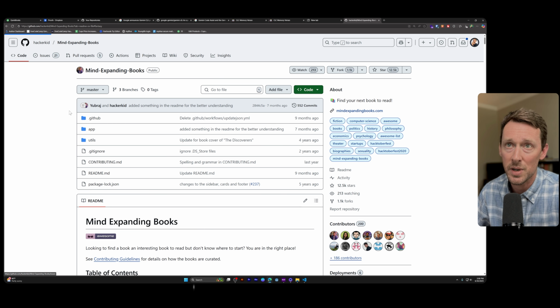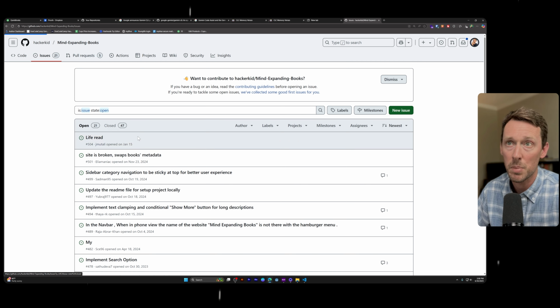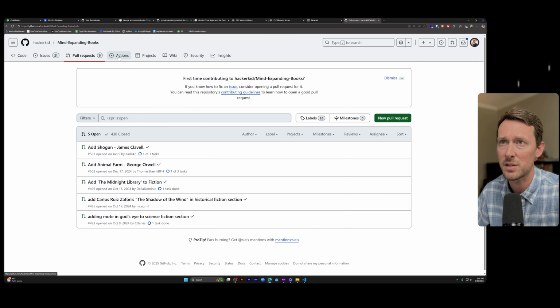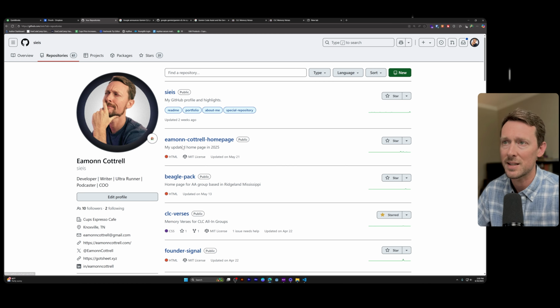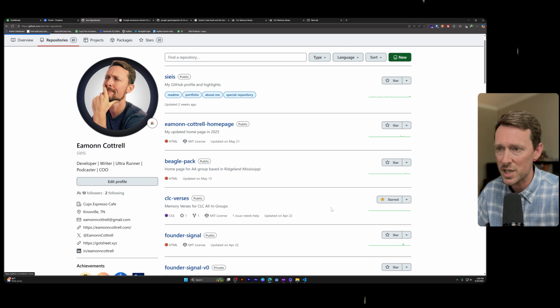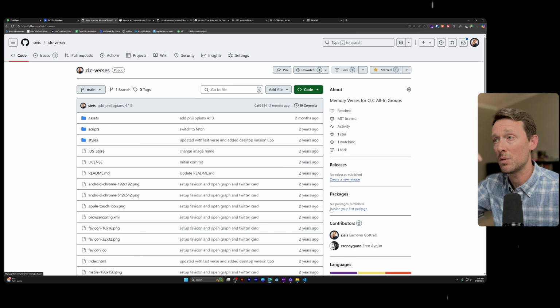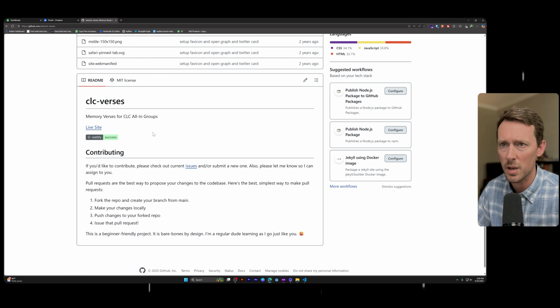In each repository, there's issues, problems, issues go in here. There's pull requests, which are basically requests to have something added to or changed about the repository, and a bunch of other stuff to go with it. But the main thing that we're going to look at today is the code itself, and we're going to go to this project right here because we're going to make some changes to this code, and then we're going to update it onto GitHub. And let me close out some of these things and show you what we're working with.